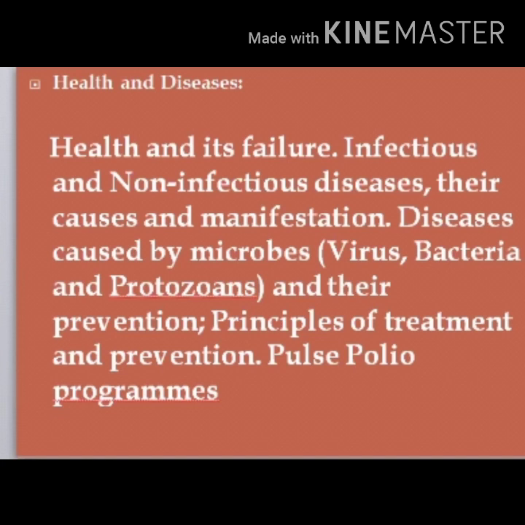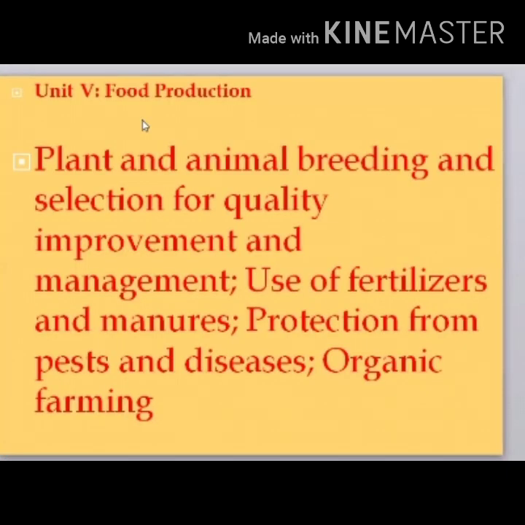The next chapter is about plant and animal breeding and selection for quality improvement. It is also a very simple chapter, but it is completely deleted. This chapter is also completely deleted from our syllabus. We don't want to study this chapter.